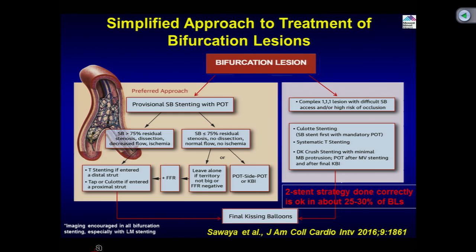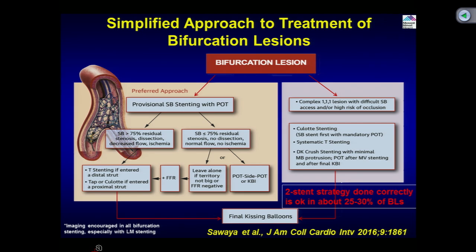So, if that is the case, you leave it alone. If the patient has no dissection and it's a good lumen, leave it alone. Of course, if there is a side branch compromise, in those cases you need to do a POT stenting: you go through the branch, open the kissing balloon dilatation, and then you do a POT, or second POT, or re-POT, as we say.